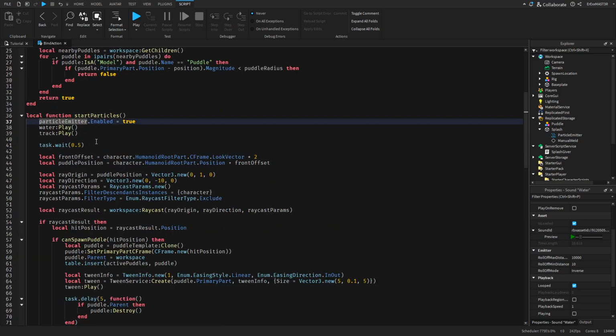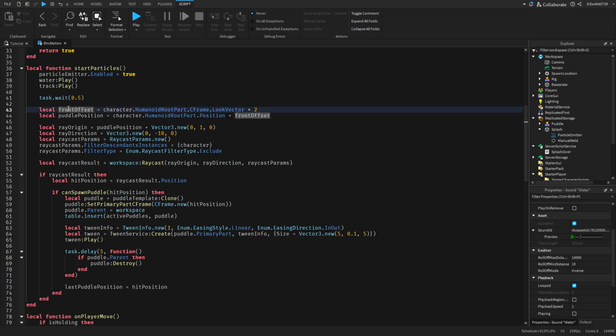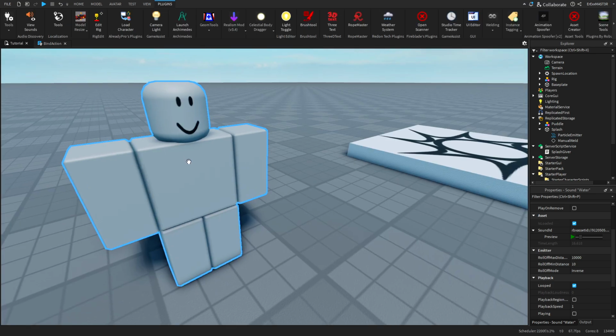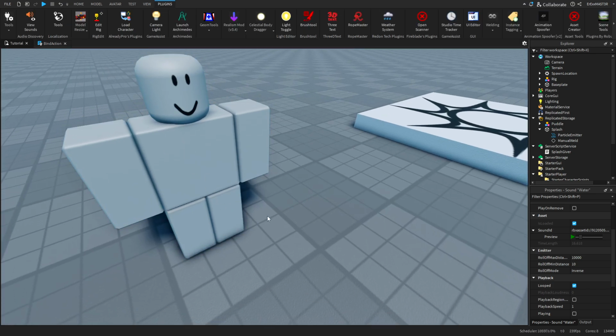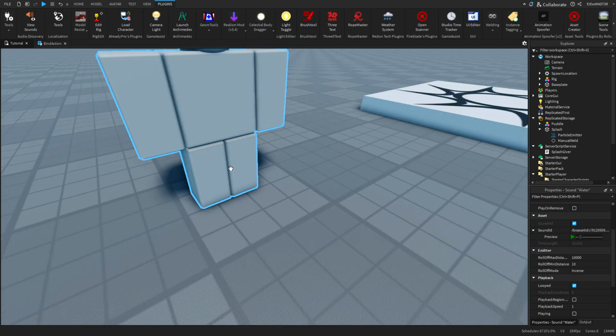Here we enable the particles, play the animations and the sounds, then we wait a bit, get the offset, so we get the look vector from the humanoid root part, which is basically the thing that's in front of you, so in the direction that you are looking in. And here we just put puddle position with the front offset. I just made it so it's like two studs in front, because it would be kind of weird if it's right underneath you.